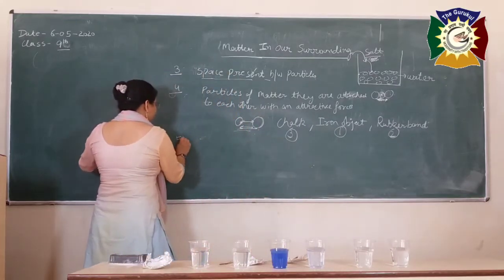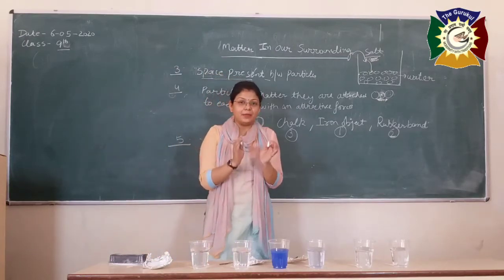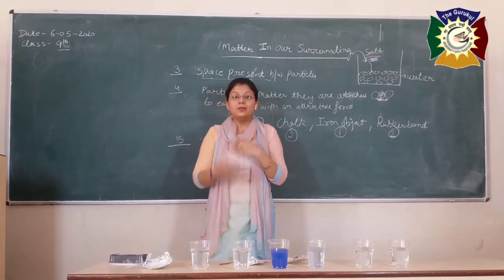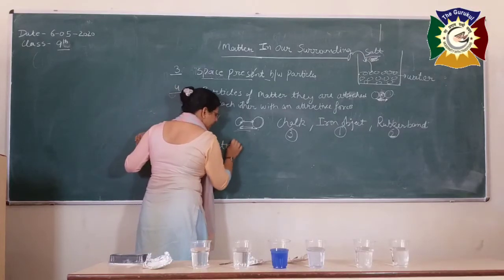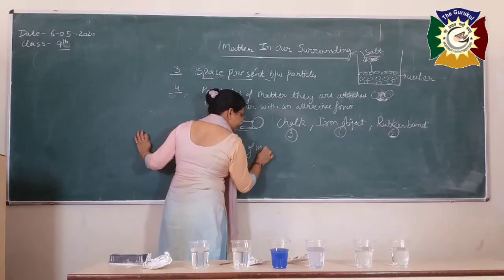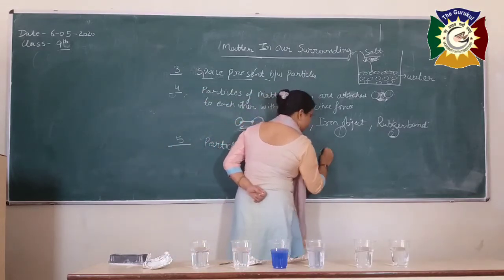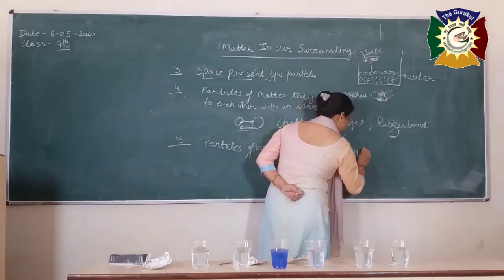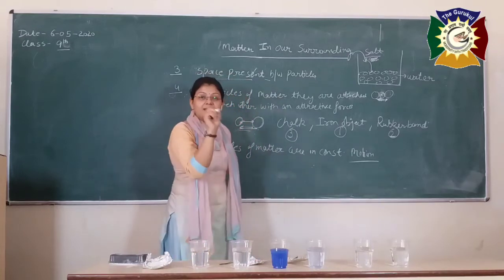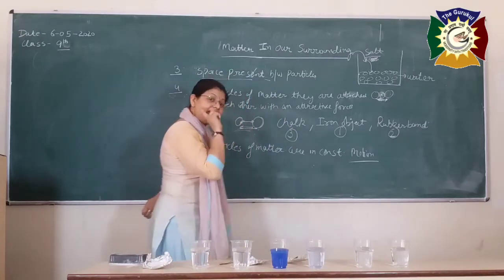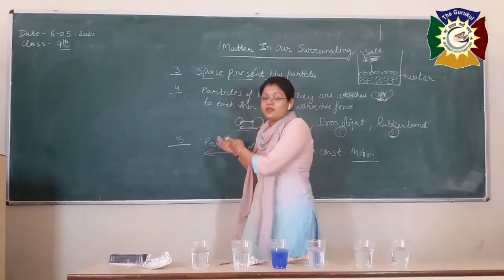Very good. So now the fifth point. Are the particles of any metal stable and constant, or are they continuously moving, dynamic in nature? So the particles of metal are in constant motion. Are in what? Constant motion. That means each and every particle of metal is constantly moving, is dynamic in nature. Great. So how are we going to come to know that? How did we make this observation?